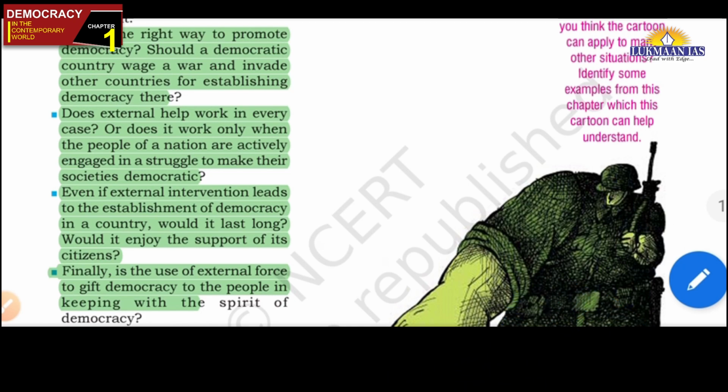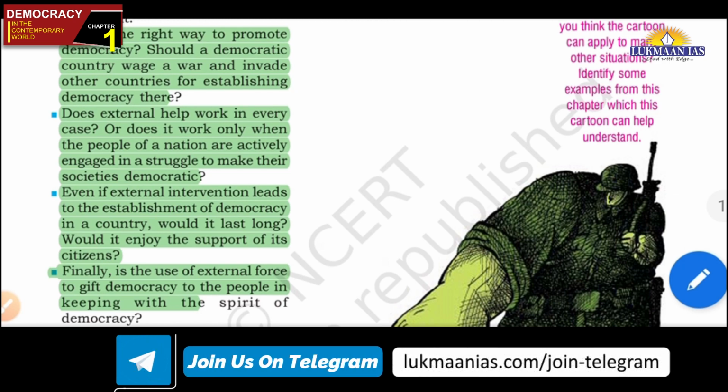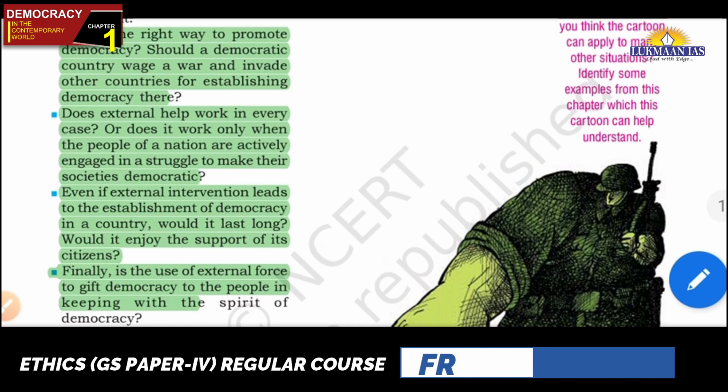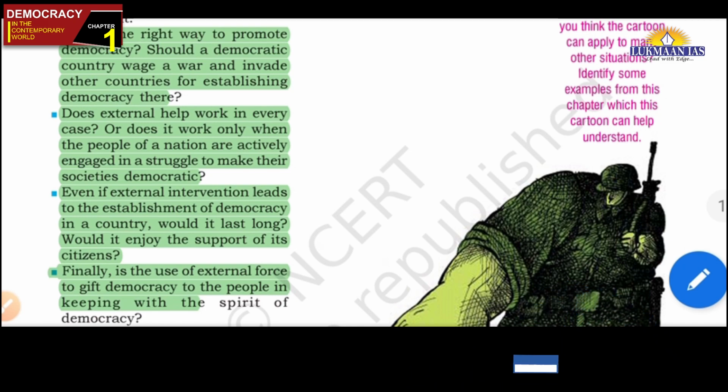This is because the democracy has not come from within. If we take the example of India, democracy has not been imposed there. Rather, it has come from within. The people of India themselves came together. Even after having so much diversity, they came together and decided that they would have Indianness, that they would have one country like India, and then Indian democracy has flourished and been successful. That means instead of external force, there should be a people-led, people-owned process for the establishment of democracy in the country, and only then will that democracy survive.